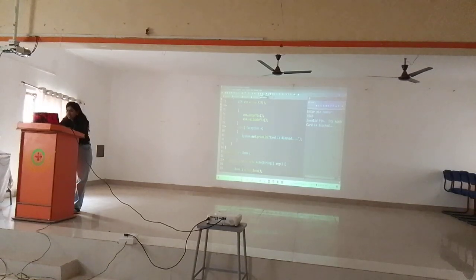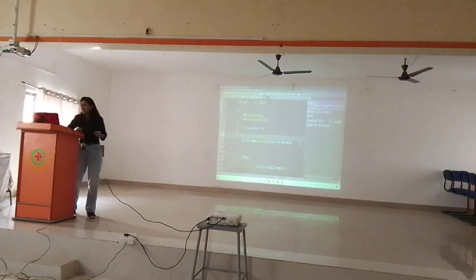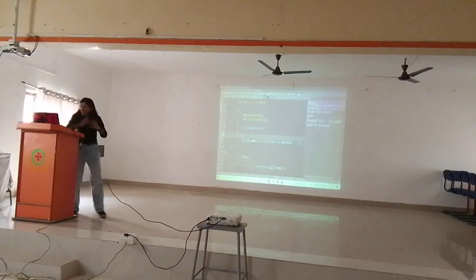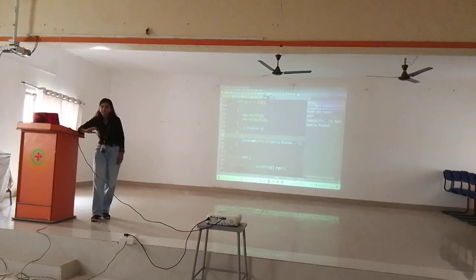This is the place where I am getting an exception. In the try block I am getting the exception, and in the catch block I am catching it. After catching the exception, I should not directly say card is blocked. Before that, again I want to call the methods, accept the input, and validate the input.